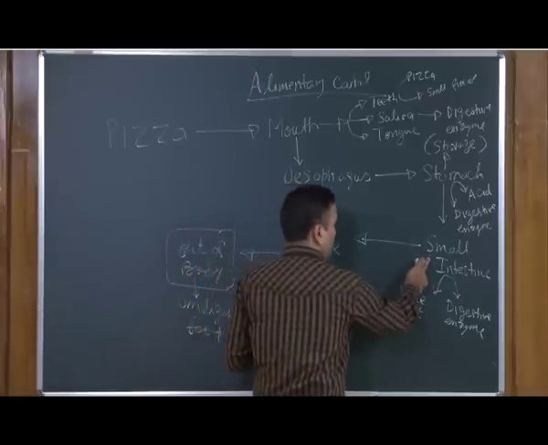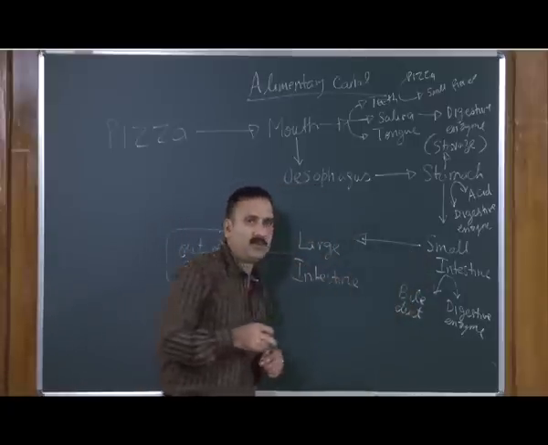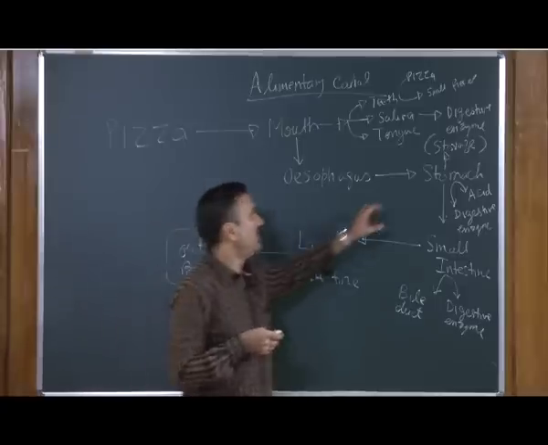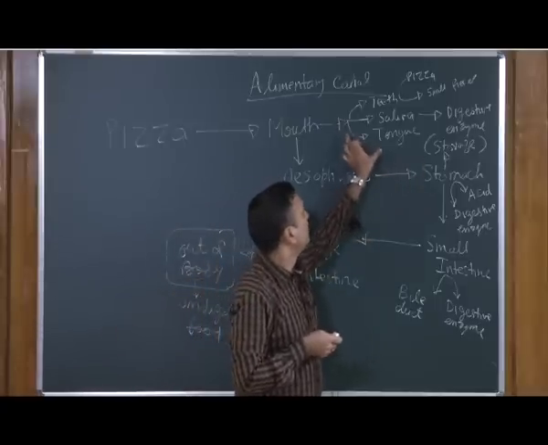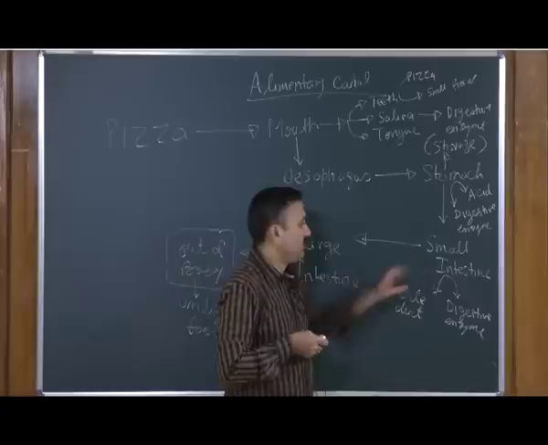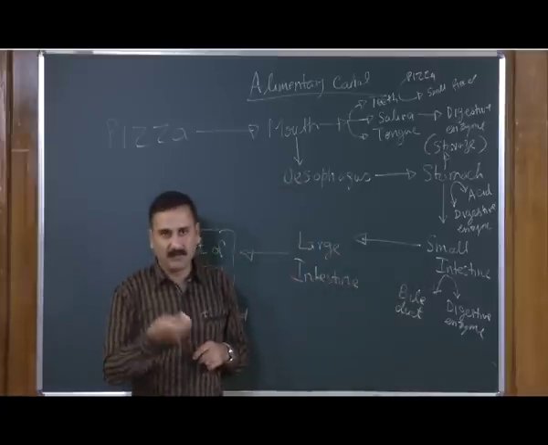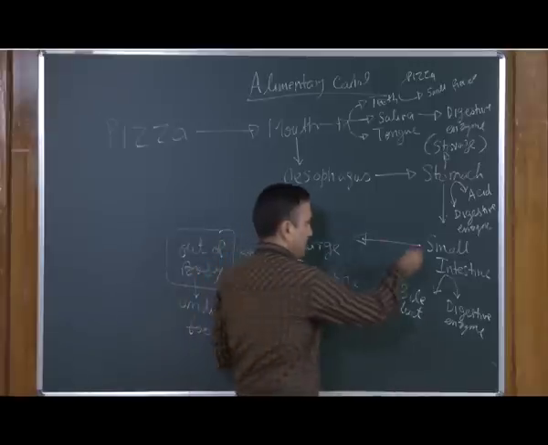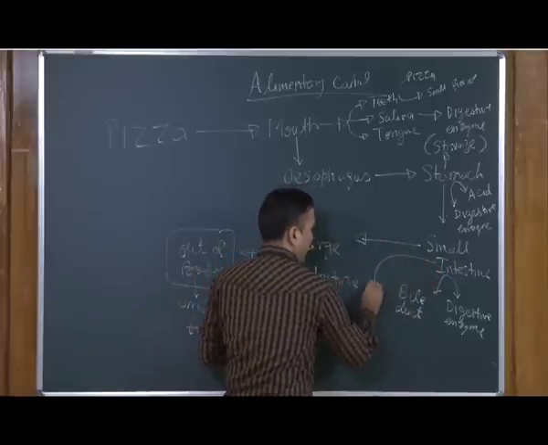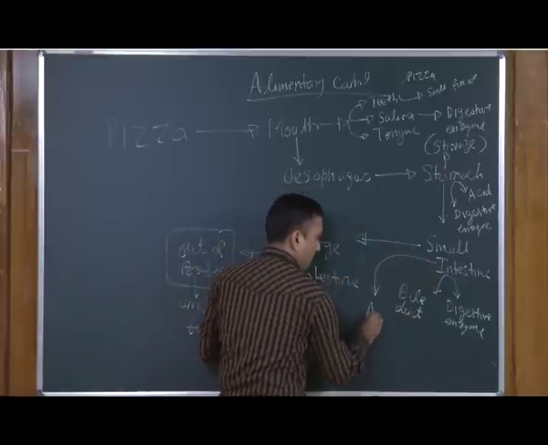And in the small intestine itself, the absorption of these digested materials from the stomach, from the buccal cavity, as well as from the small intestine starts. So, in the small intestine we also have the mechanism to absorb the food material.